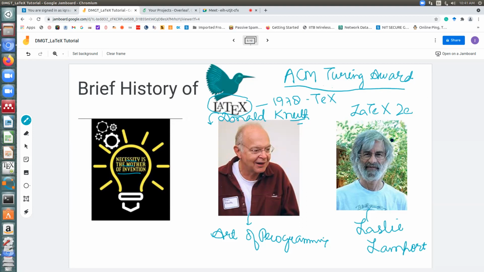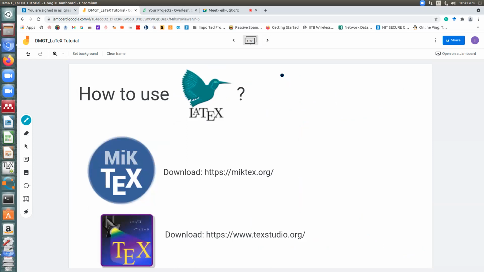If you are facing a problem, instead of complaining, you try to find a solution. Anyways, so that is a brief history of LaTeX. Now, how do we use LaTeX?